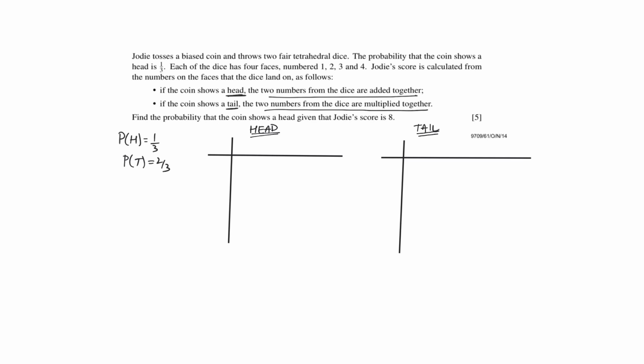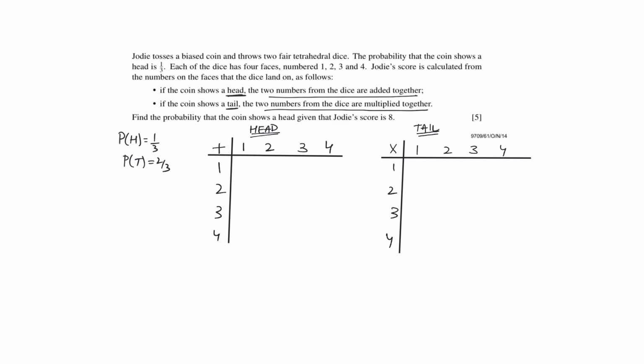So the possibility space diagram is for the tetrahedral dice. These are the outcomes for the first die and the second die. Similarly over here. It's just a different way of calculating the score. The question says that if a coin shows a head, you add the two numbers, and if it shows a tail, you multiply the two numbers.